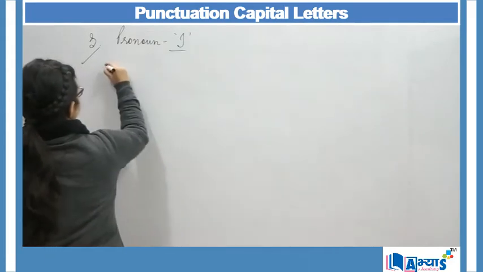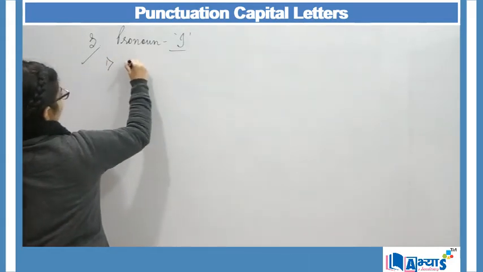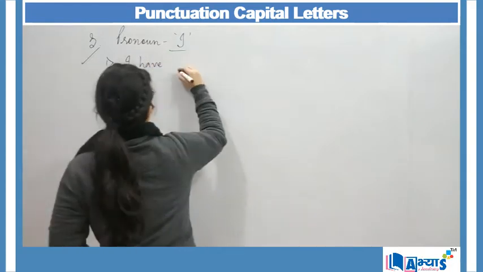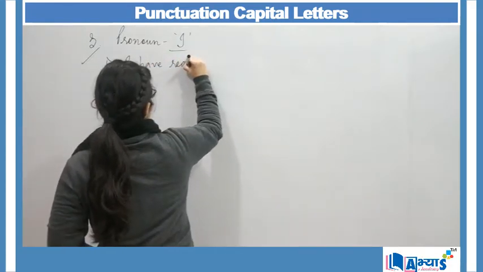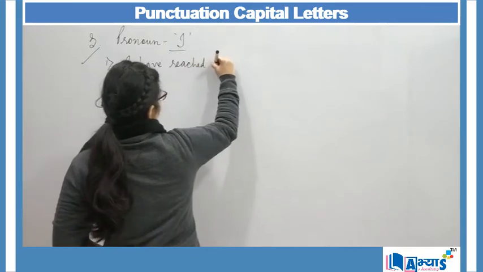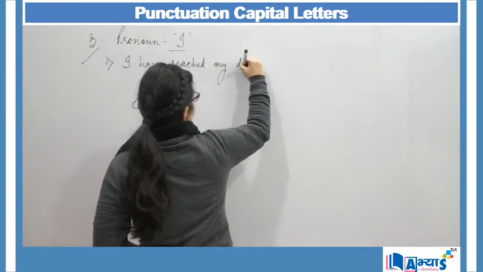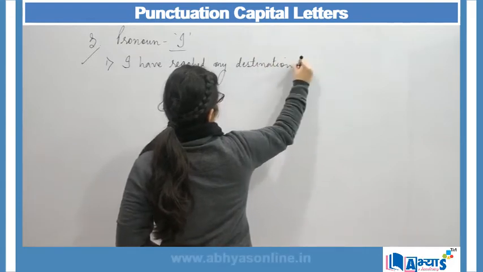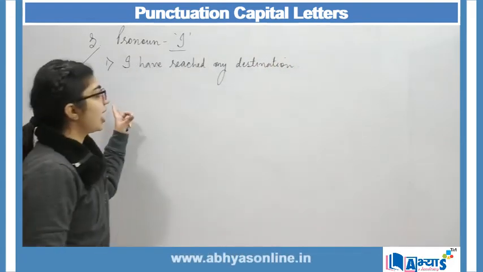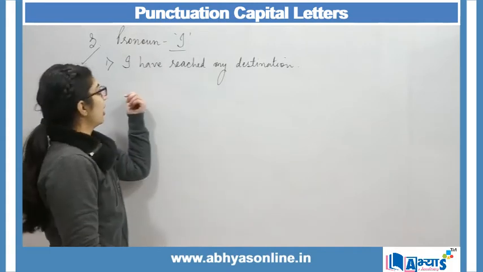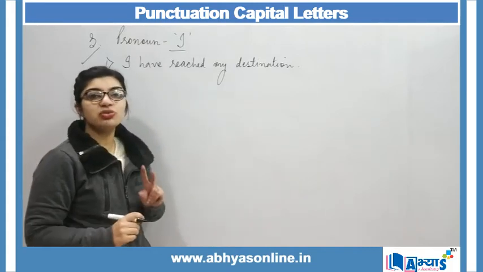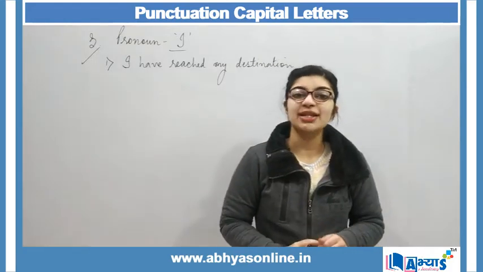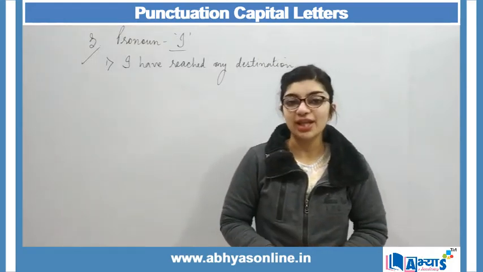Example, I have reached my destination. Now here I have said I have reached my destination. My I is capitalized for two reasons. First is that it indicates the beginning of my sentence, and second reason is that I is always capitalized.